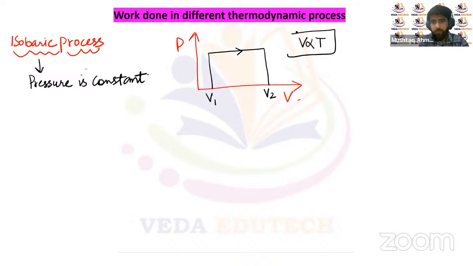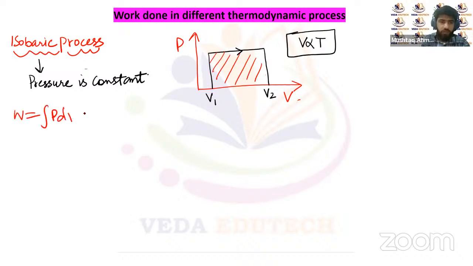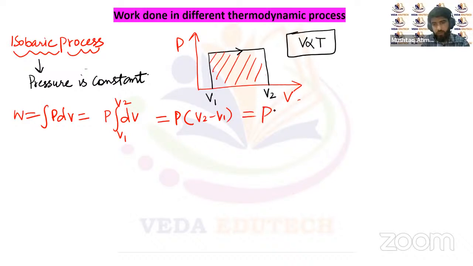Now you can see here the work done will be the area under this curve. This will be the work done. Or we can find this work done W as the integral of PdV. Now pressure is constant, so we'll take it outside the integral. The volume changes from V1 to V2, so it will be P times V final minus V1, that is V2 minus V1. That will be P delta V. So in case of an isobaric process, the work done is given by P delta V.